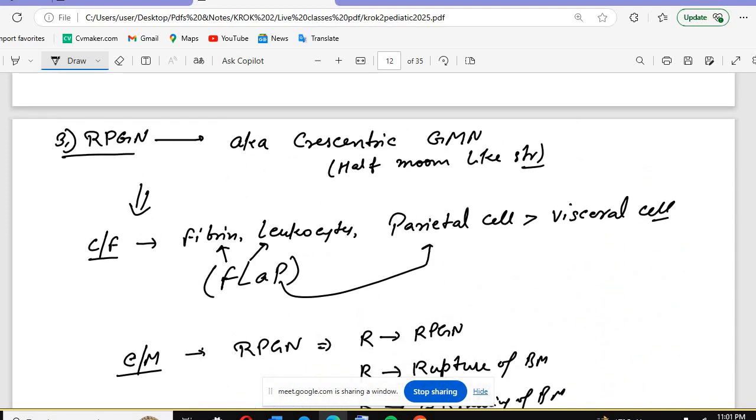Okay, I'm repeating it. RPGN, rapidly progressive glomerulonephritis, is also known as crescentic glomerulonephritis, a half moon-like structure. Clinically, fibrin will be there, leukocytes will be there, and the parietal cells will be more than the visceral cells.